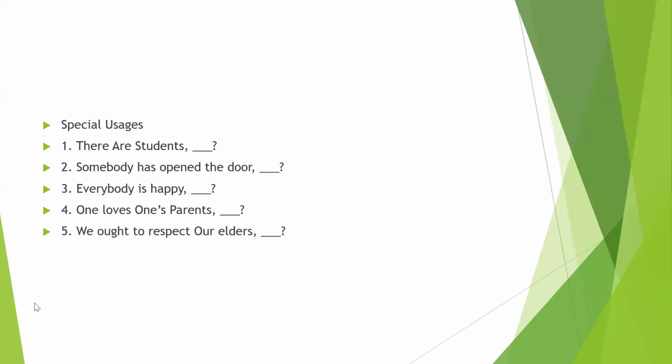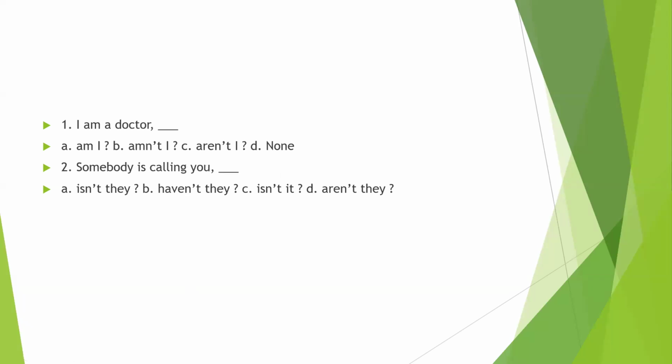Now let's clear all my drawings. Now let's move to some of the examples we have seen. I am a doctor. Suppose we see, we have already said, if a question contains "I am" and it is positive, you can write "aren't I" only. So our correct option is option C.